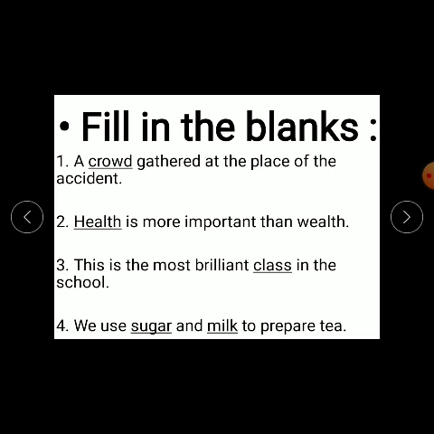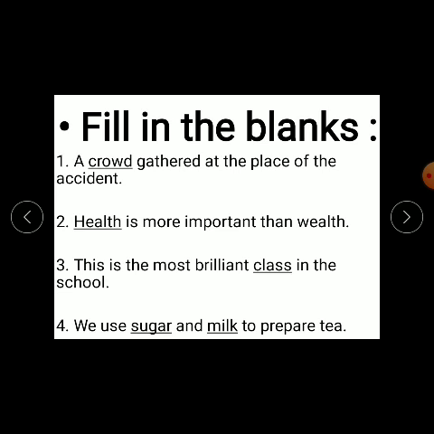A crowd gathered at the place of accident. Crowd, so it is a group of people. Okay, so that is a collective noun. Crowd will be a collective noun. The second one, health is more important than wealth. Now can you see health is underlined? So health will be an abstract noun. It is telling you some quality.